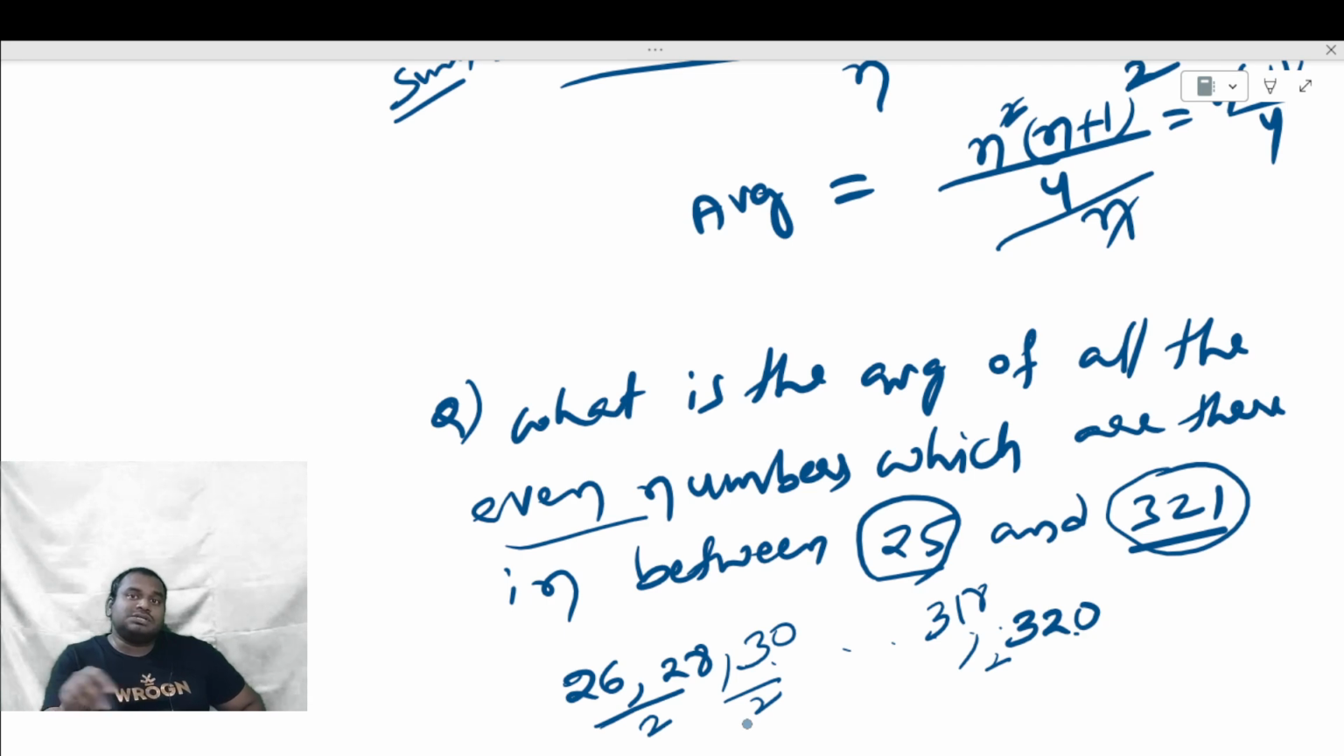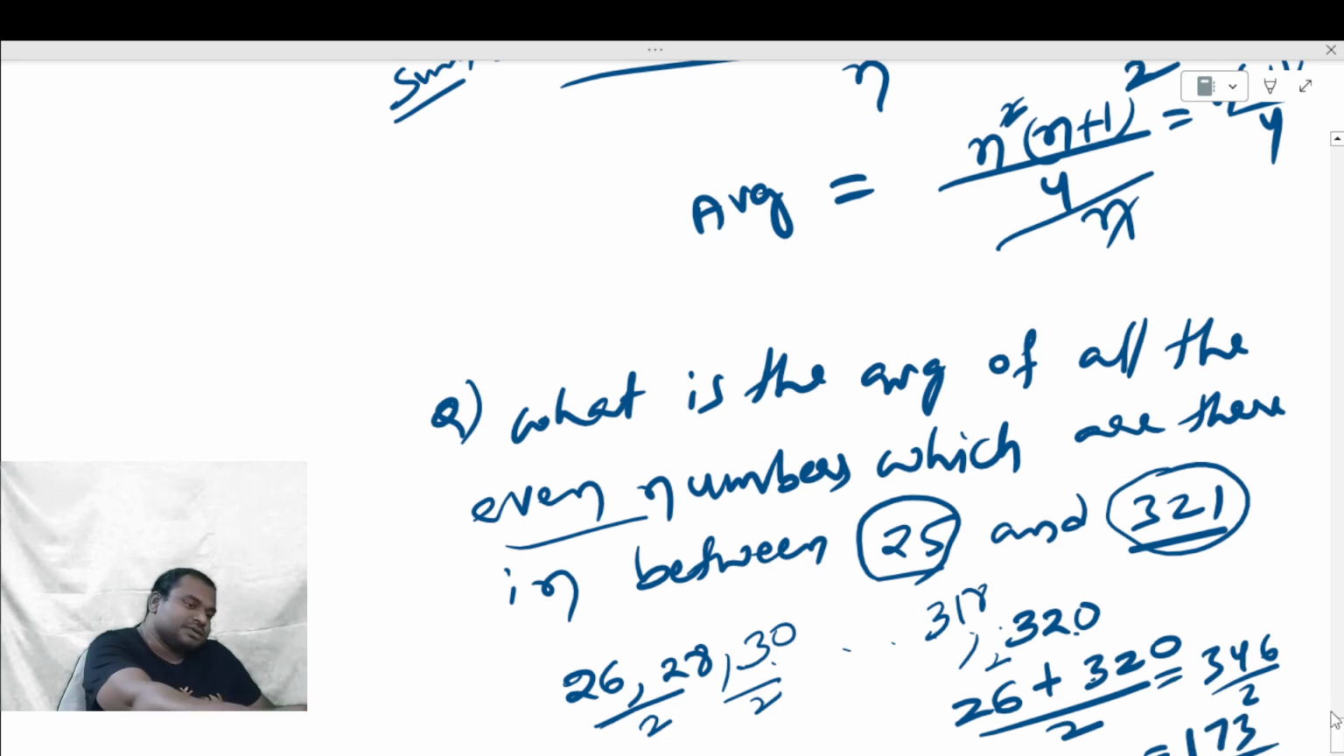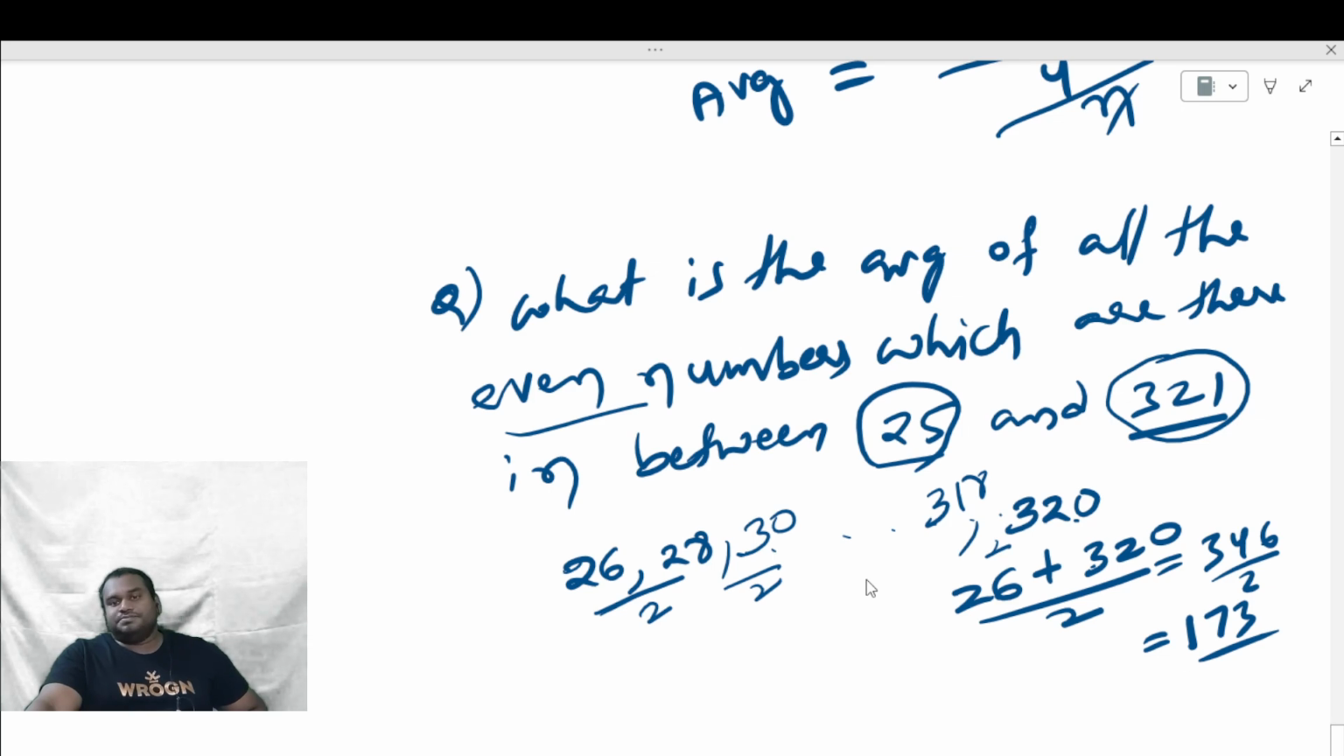If they follow the same common difference, then what is the formula we can use? (First number plus last number) divided by 2. Let's see. The first number is 26 plus the last number 320, divided by 2. What is that? 346 divided by 2. 346 divided by 2 is 173. So 173 is the average of those numbers which are in between 25 and 321.